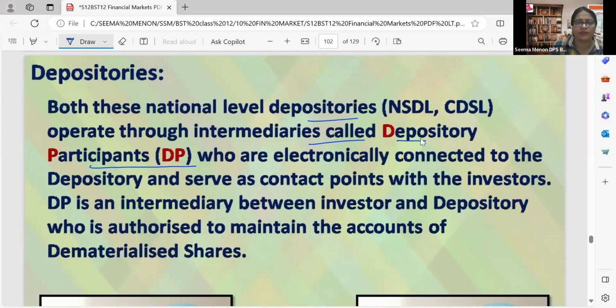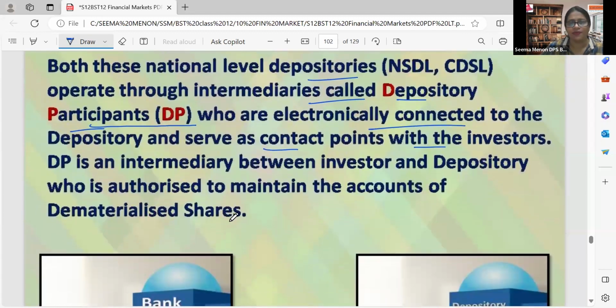So they are called depository participants, who are electronically connected to the depository. They are electronically connected to NSDL or CDSL and serve as contact points with the investors. The depository participants are controlled by NSDL and CDSL.